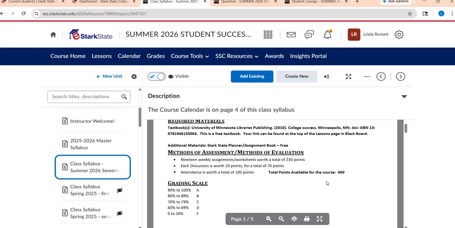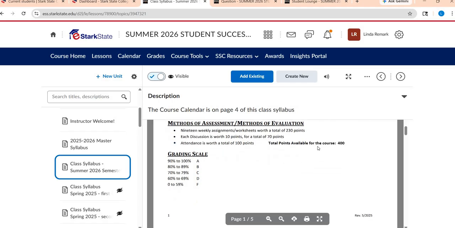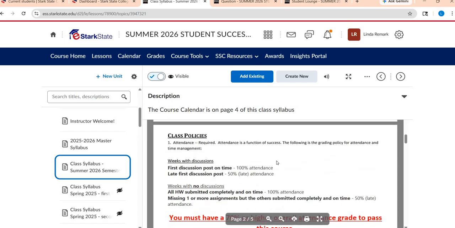Here's just a quick breakdown of the course so that you can see how many points are available, and it's a very general ABCDF class. Some policies: attendance is important. Attendance means your discussion boards, and I'm going to talk about that in just a moment.